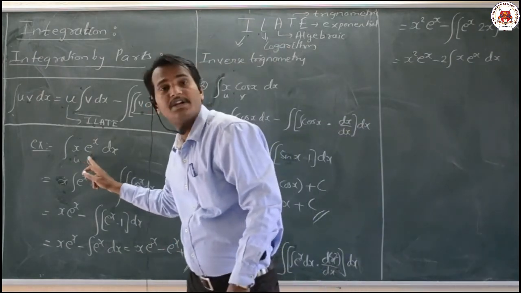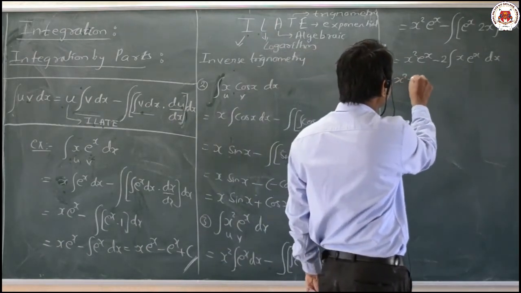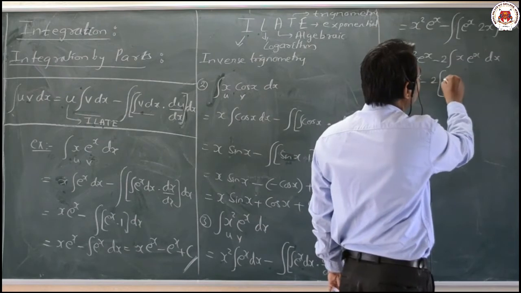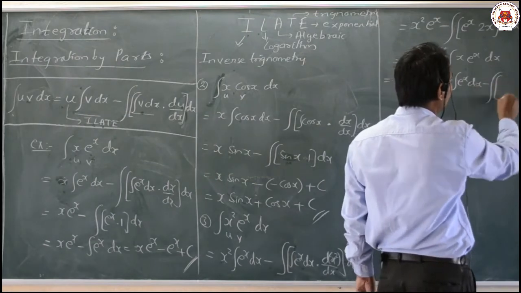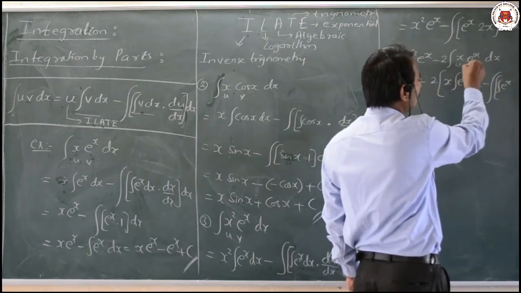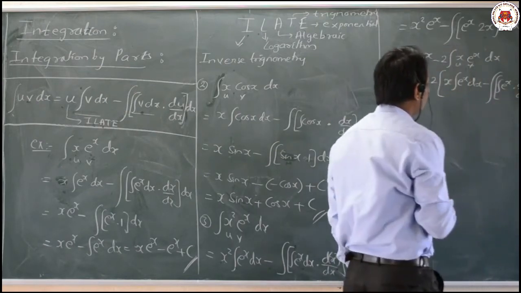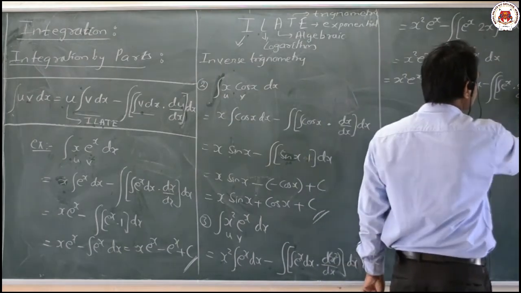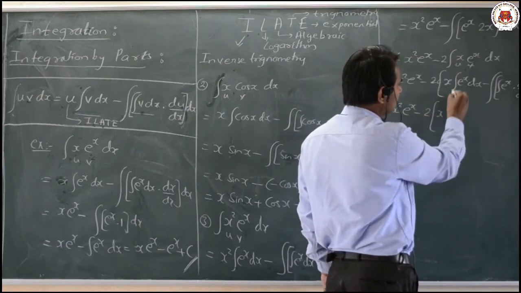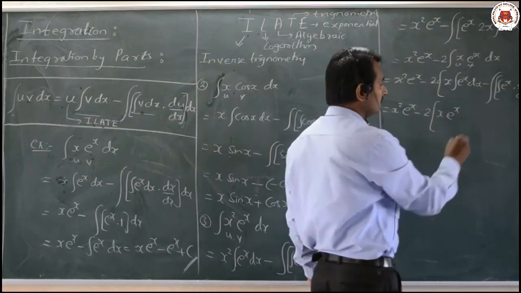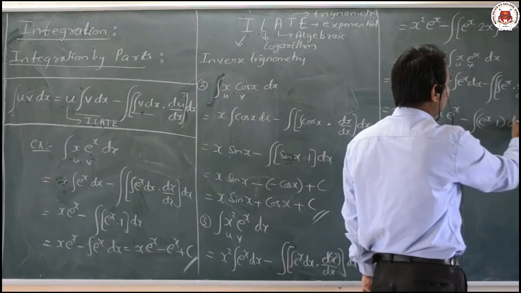The same we have continued. This problem we have here now. So how can we write it? It is x square e raised to x minus 2 into u as it is, x as it is, integration of e raised to x dx, minus the integral of the integration of v into d by dx of u. Now what do we get? x square into e raised to x minus 2 into x as it is, e raised to x, the integration of e raised to x, minus the integral of e raised to x, the differentiation of x being 1, into dx.